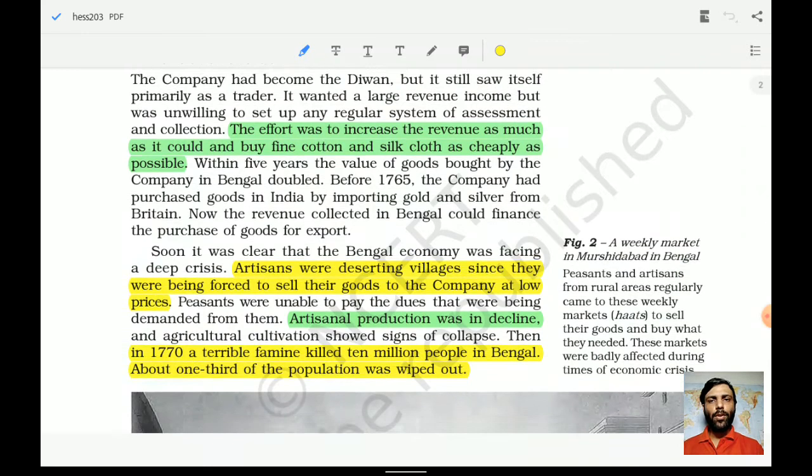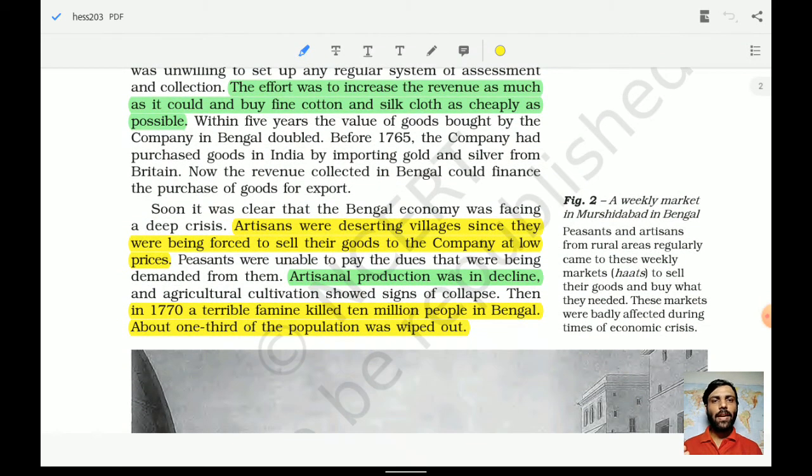The effort of the company was to increase the revenue as much as it could and buy fine cotton and silk cloth as cheaply as possible. It was the trick that when they purchased at a lesser price, by paying a lesser amount, of course they would make a huge profit out of it. So this was the trick.